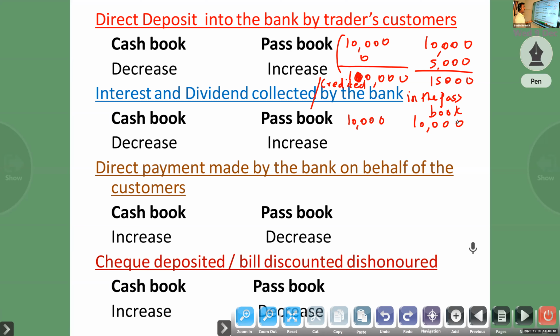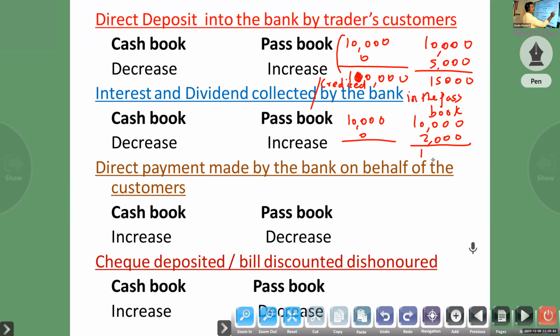I gave the instruction to collect the dividend from that company, and they credit it to my bank account. I gave my bank account number, so they collected and credited. Suppose 2000 is the dividend, they collected and credited in the bank, but not recorded in the cash book. That is an implied one.